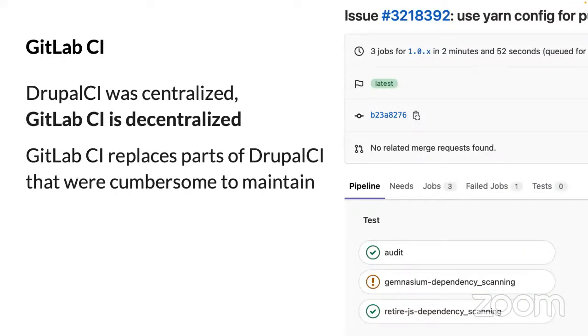So the big difference with GitLab CI is, with Drupal, we had patterns established. We could code those into Drupal CI. We know what testing a Drupal project roughly looks like. But with GitLab CI, of course, you can put any project on GitLab. There's no standard way of testing them. So GitLab CI is going to be a bit decentralized.